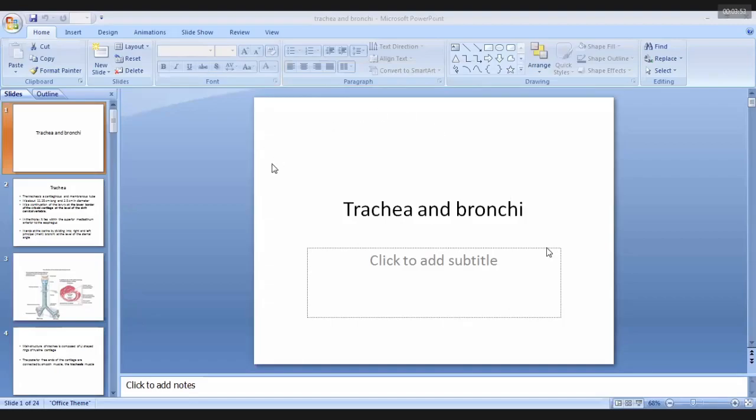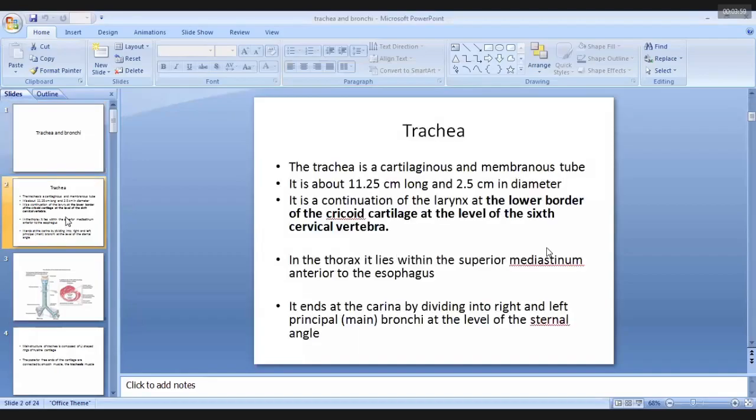Today's lecture topic is about the trachea and the bronchi. So let's start with the trachea. The trachea is in continuation of the larynx, and it starts at the level of the lower border of the cricoid cartilage. That is an anterior demarcation for the extension of the trachea. And posteriorly, it lies at the level of the sixth cervical vertebrae. So always there is a landmark when we describe the extension or continuation of any structure.